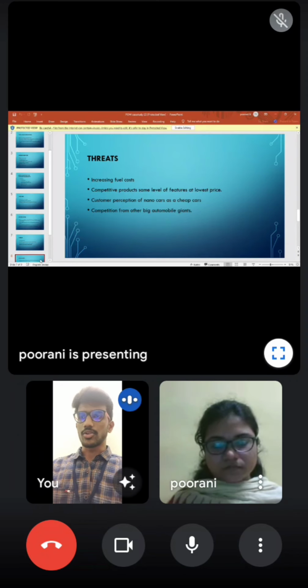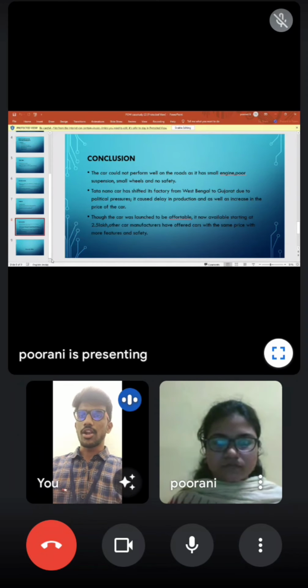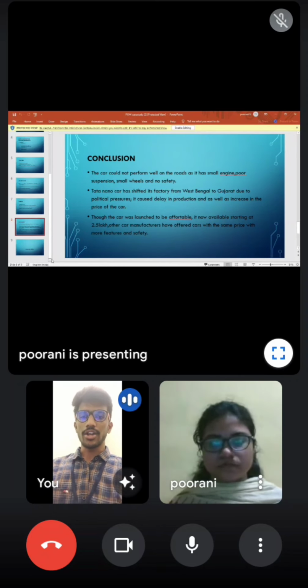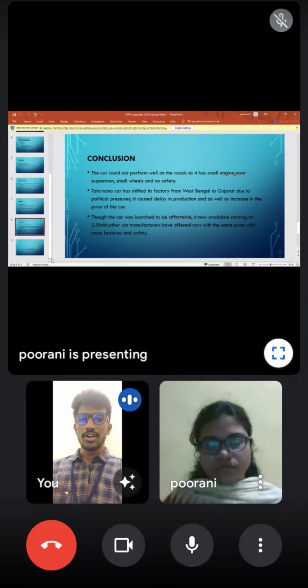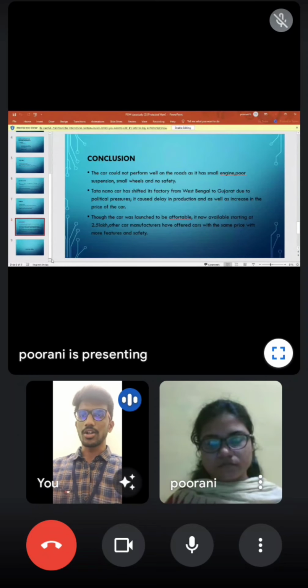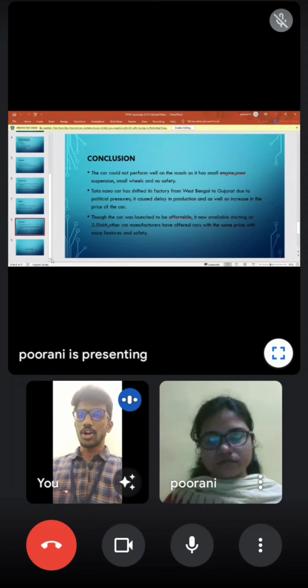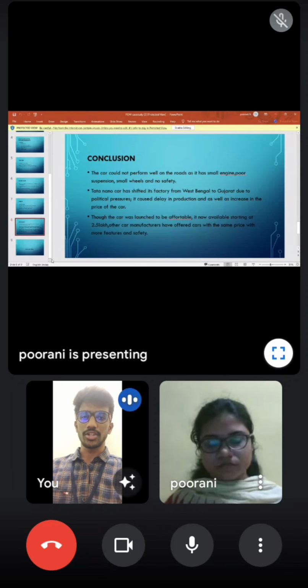Next, we saw the conclusion. The car would not perform well on the roads as it has a small engine, poor suspension, small wheels and no safety. Tata Nano shifted its factory from West Bengal to Gujarat due to political pressure. First the factory was in West Bengal, then it shifted to Gujarat because of political pressures in the local areas. It caused a delay in production as well as an increase in the price of the car.